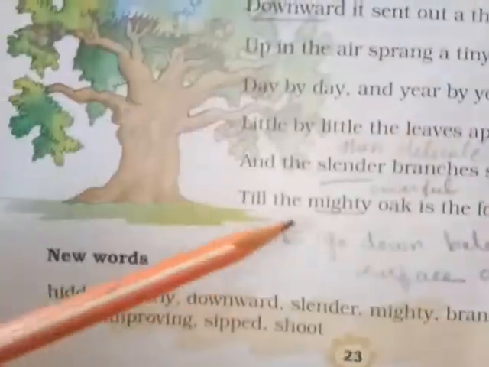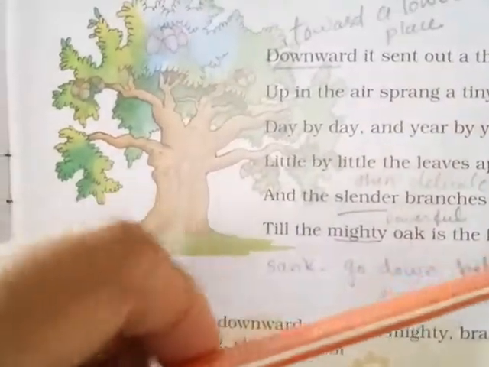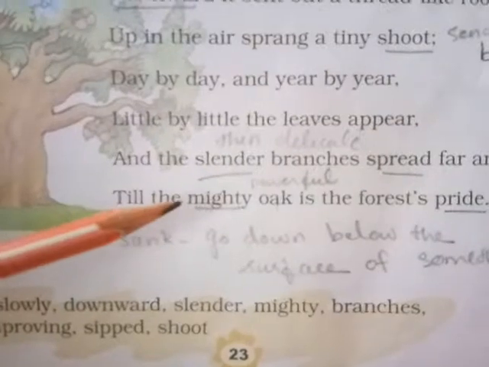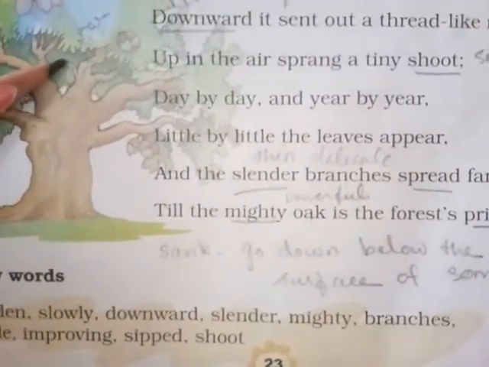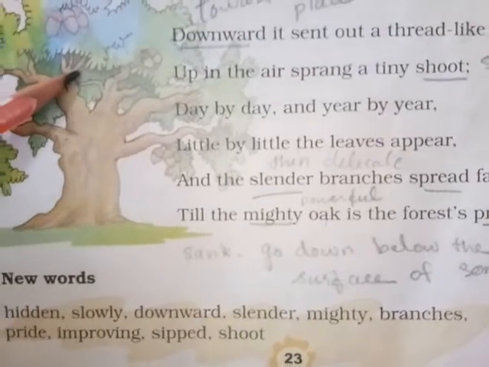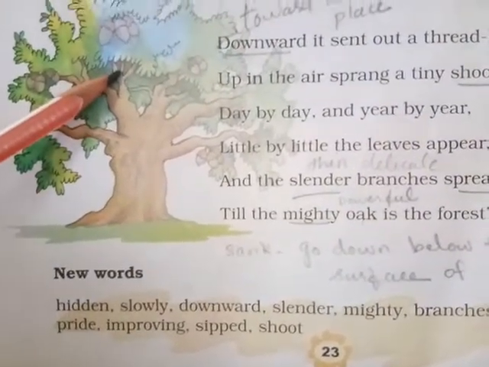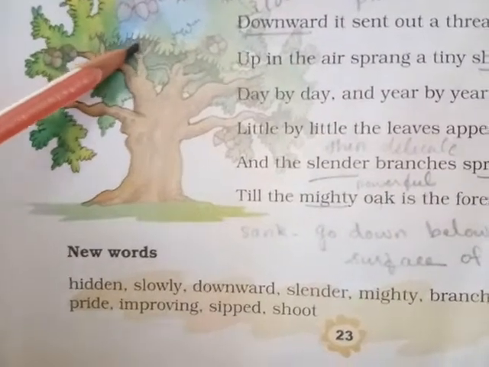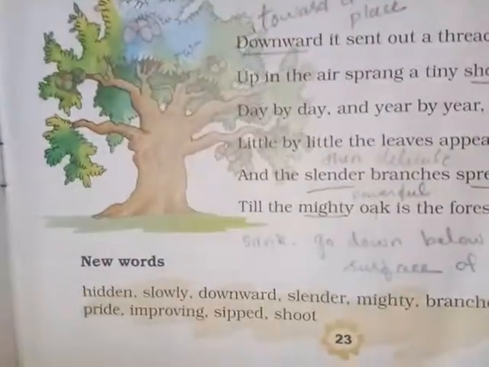Last line. Till the mighty oak is the forest's pride. When it becomes very big, then in the forest the oak tree becomes proud, thinking that it is the biggest tree in the forest. Mighty means very powerful.